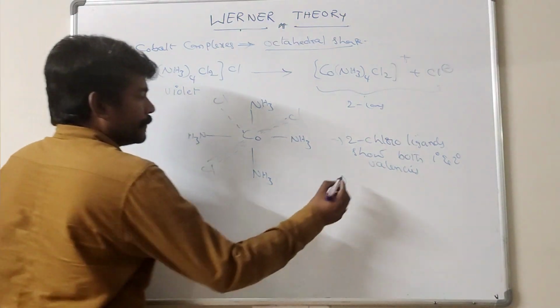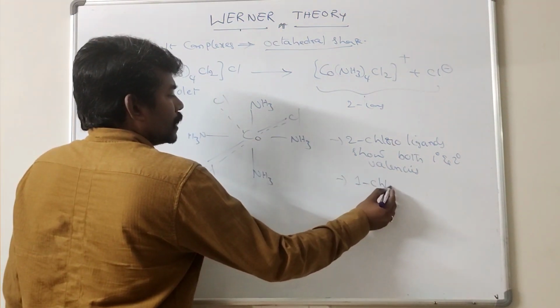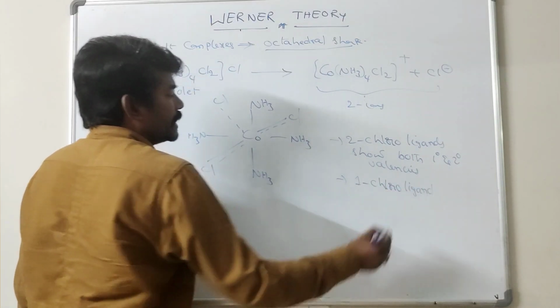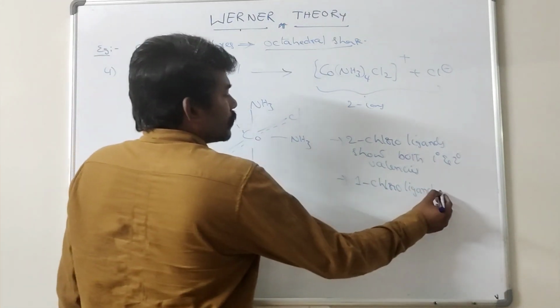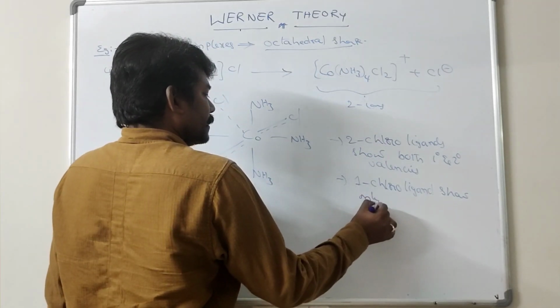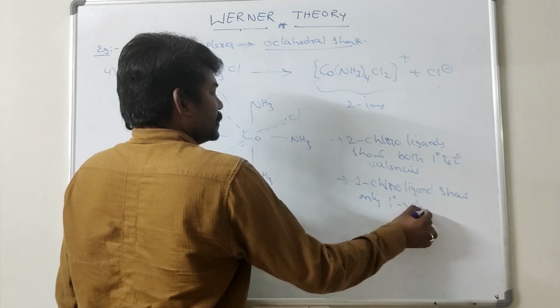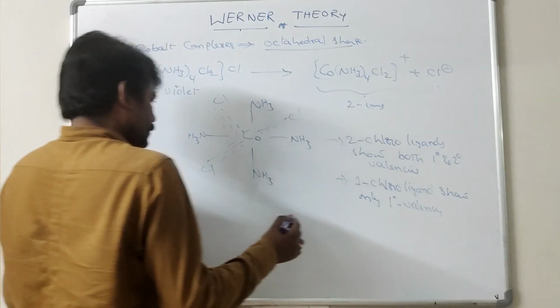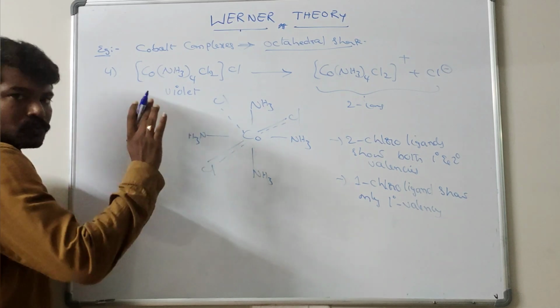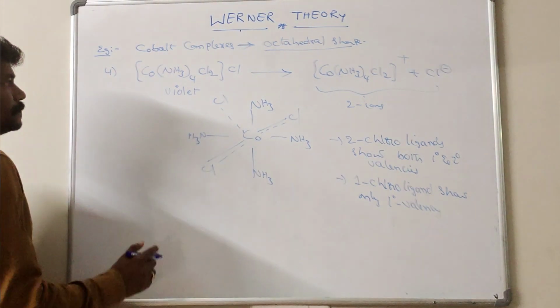Second point: 1 chloroligand, a negative ligand. The name of a negative ligand ends in O. The 1 chloroligand shows only primary valency, and the remaining 4 NH3 ligands show only secondary valency.